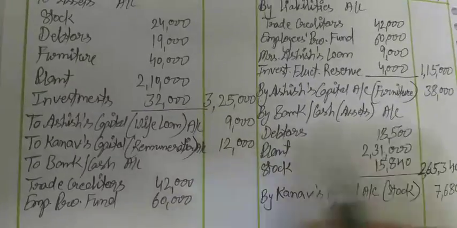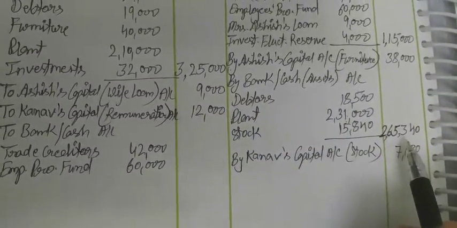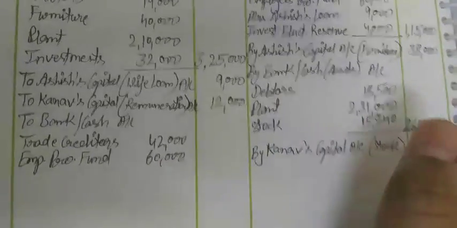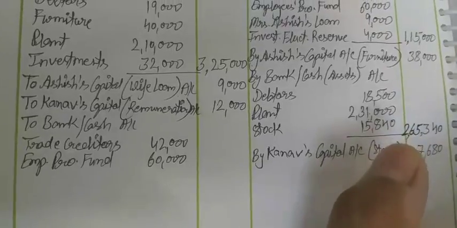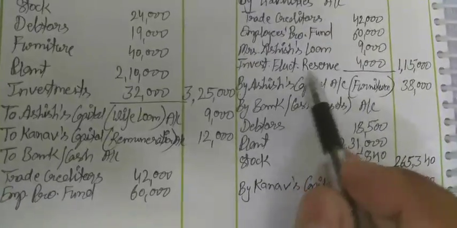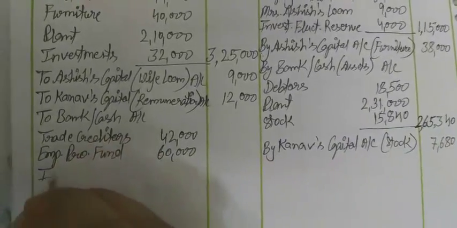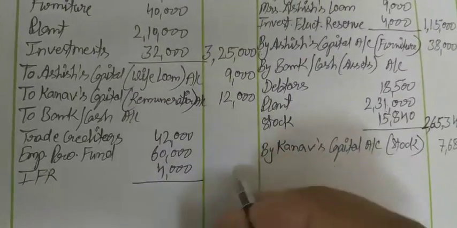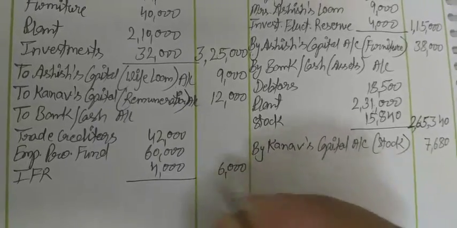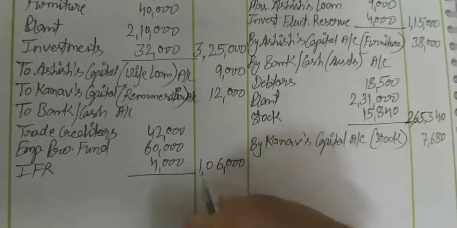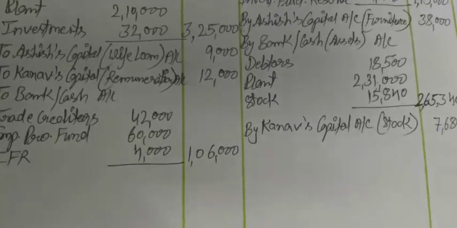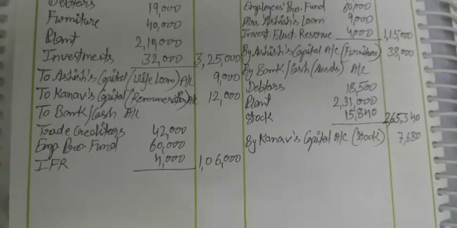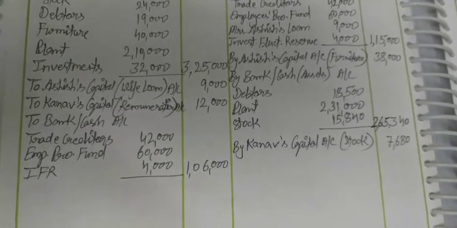Why are we paying these amounts? Because we have sufficient fund to pay these liabilities. After that we also have to pay IFR 4,000. So the total is 1,06,000 that will be paid to the liabilities.